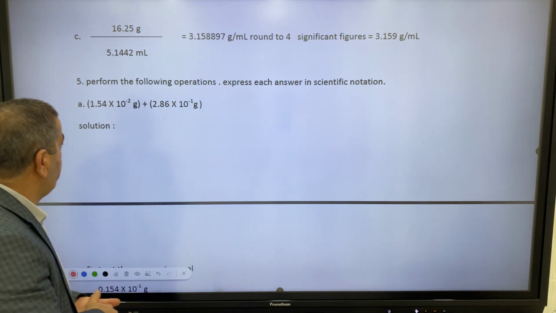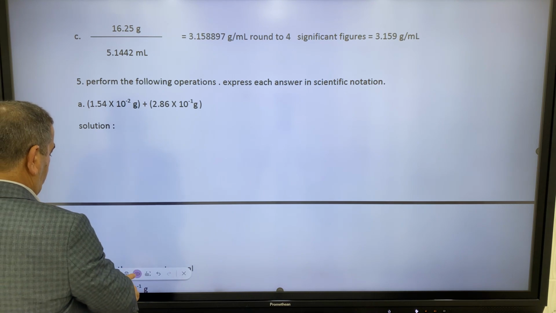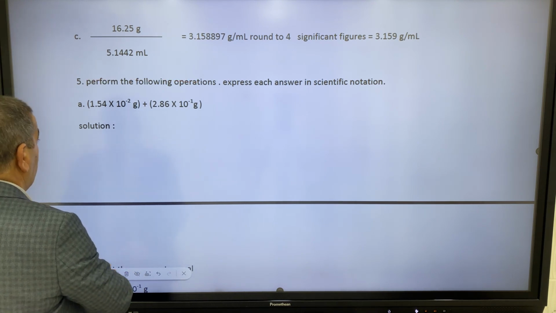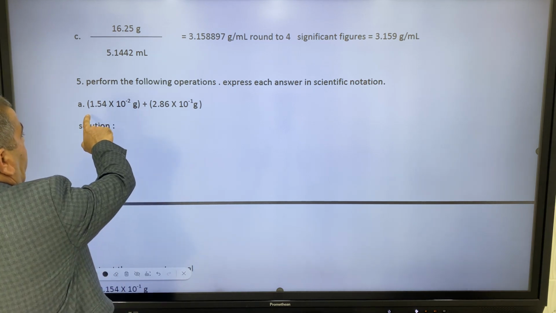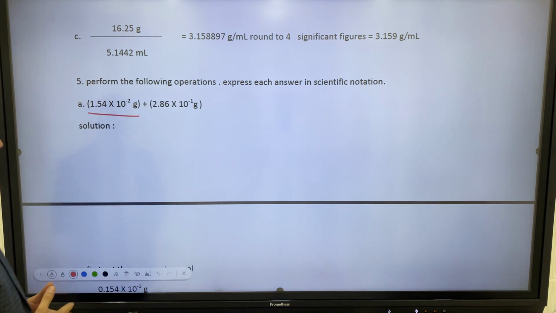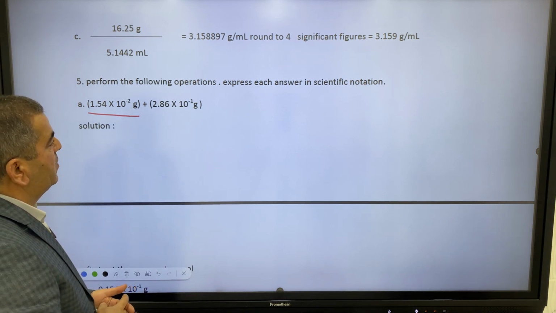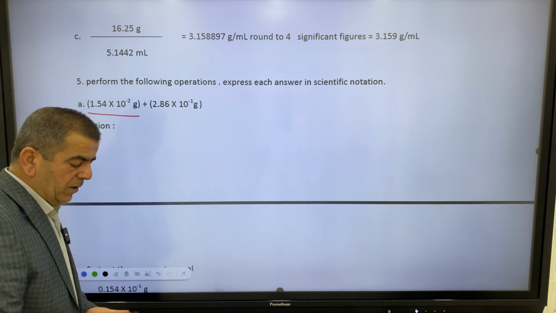So let's see question 5, part A. We have this measurement, 1.54 times 10 to the negative 2, plus 2.86 times 10 to the negative 1.